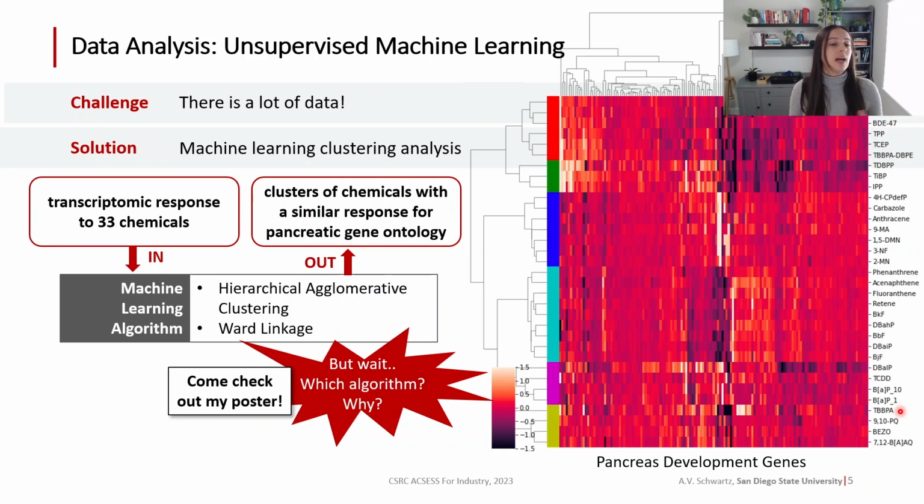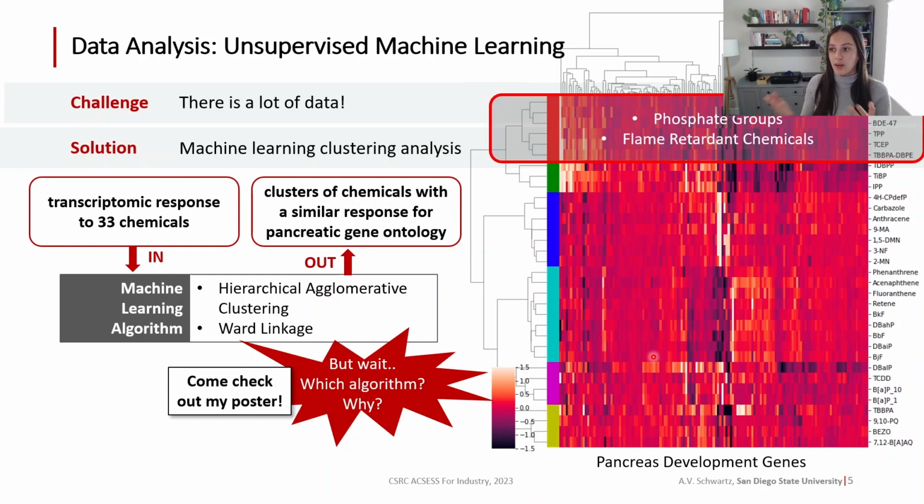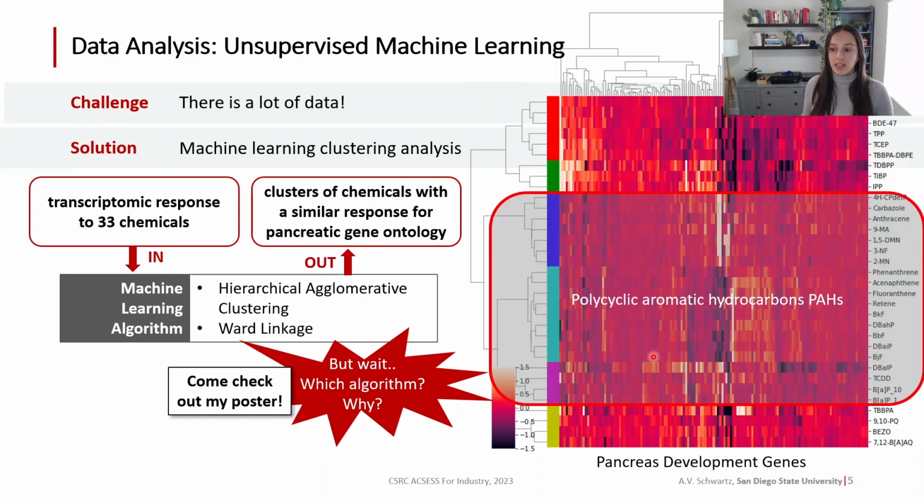Once we execute that clustering algorithm, we end up with 6 distinct clusters, identified by the colors on the left-hand side, of chemicals that are identified on the right-hand side with respect to their genes involved specifically in pancreas development. The heat map here represents the over- or under-expression of those genes involved in pancreatic development. What we found is that the chemicals were actually clustering based on their chemical properties. For example, cluster 1 was primarily phosphate groups and flame retardant chemicals. Clusters 3, 4, and 5 were mainly polycyclic aromatic hydrocarbons, or PAHs.